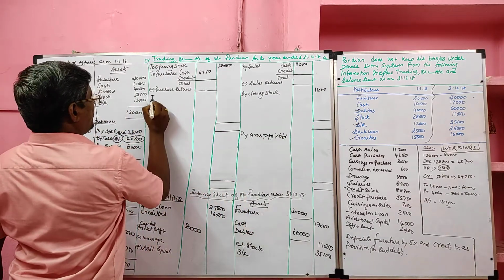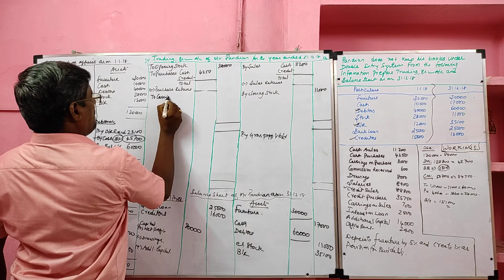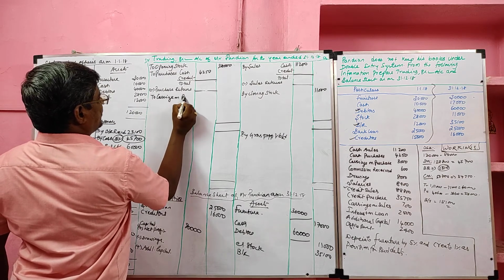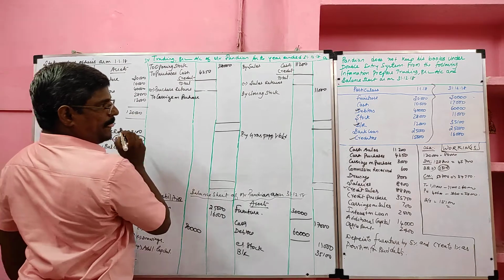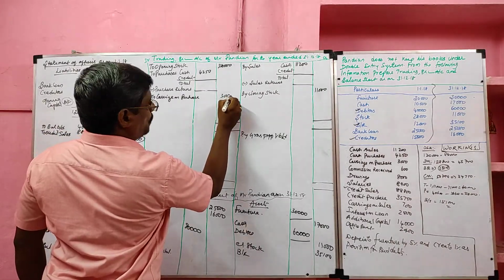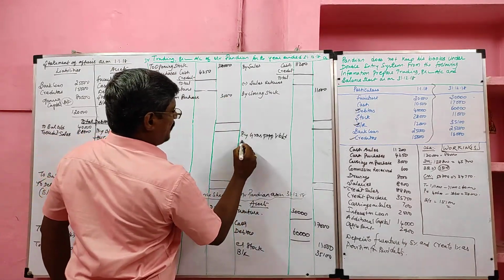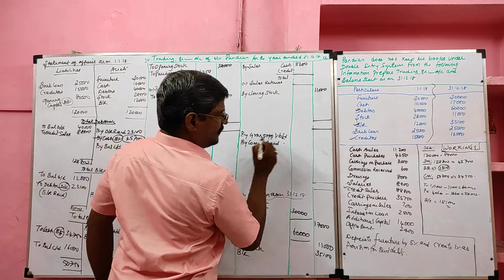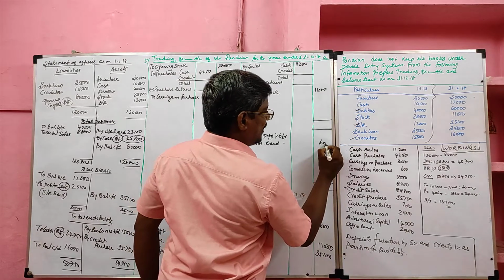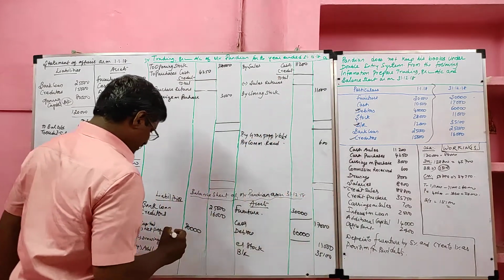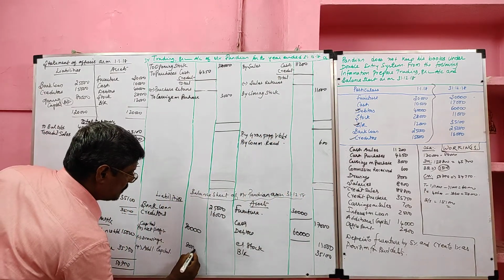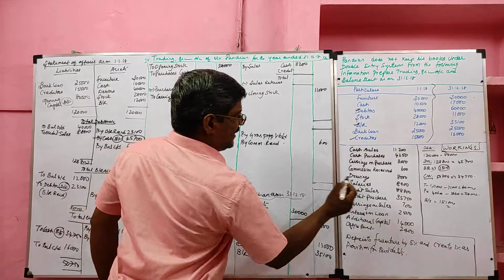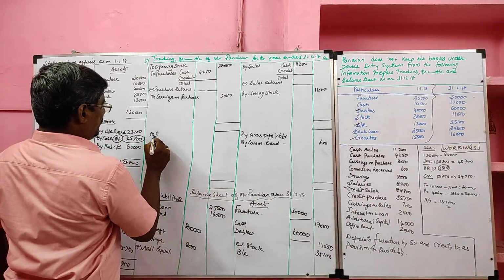Carriage on purchase, trading account debit 3,000. Commission received, profit and loss account credit 600. Then drawing should be deducted from the capital, 8,000 rupees. Then salary 8,900 debited to the profit and loss account.